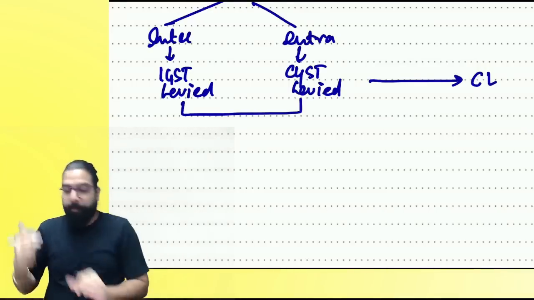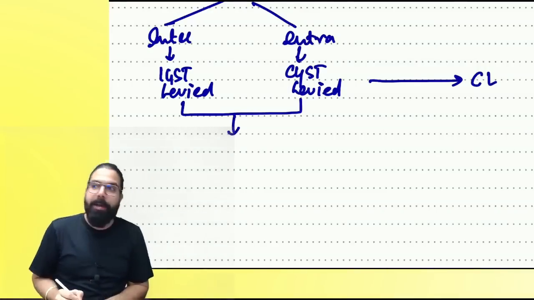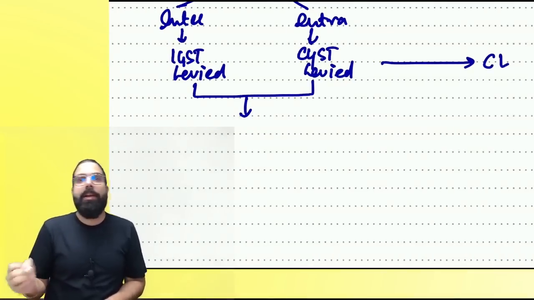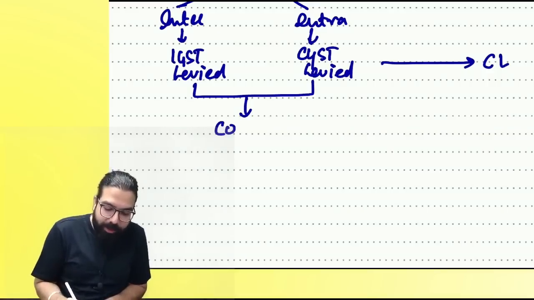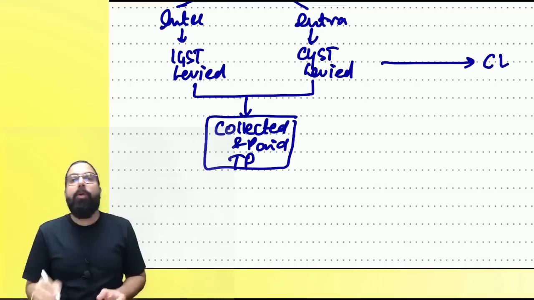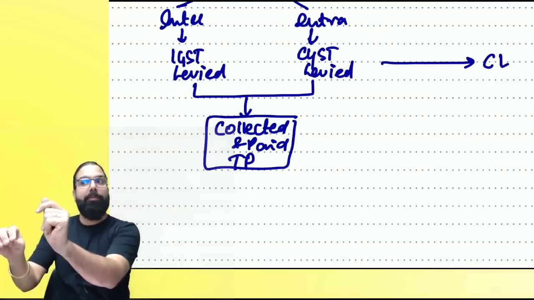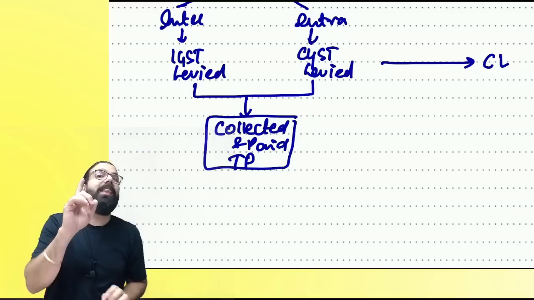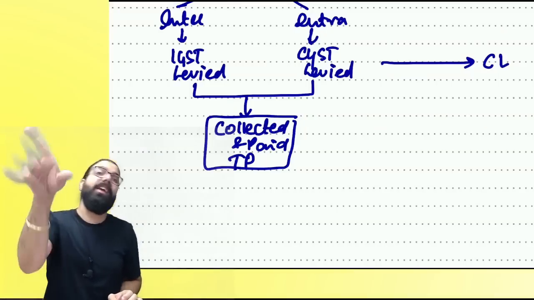Do you remember, everyone? How will you collect and pay, everyone? You first have to take registration. Are we clear, everyone? And hence, it has to be collected and paid by whom? By a taxable person. Are you able to understand? Now, who is a taxable person? Listen to me very carefully. Who is a taxable person? A taxable person is a person who is liable to register or who is registered.